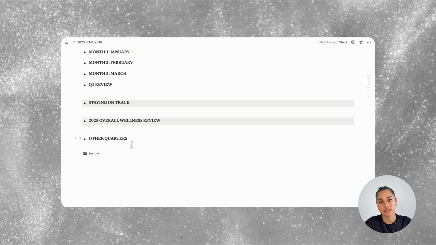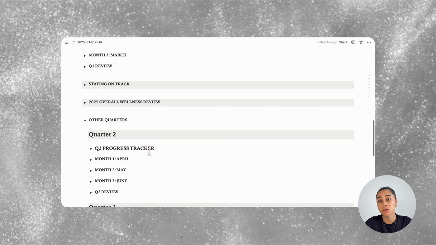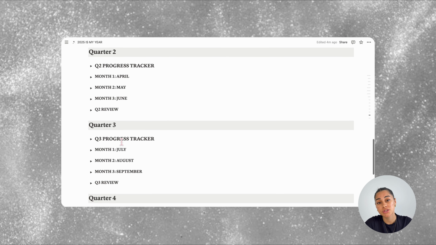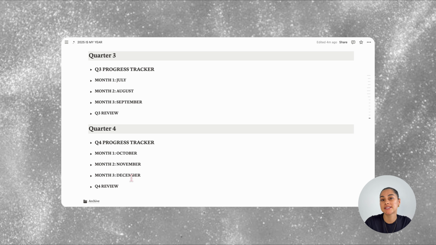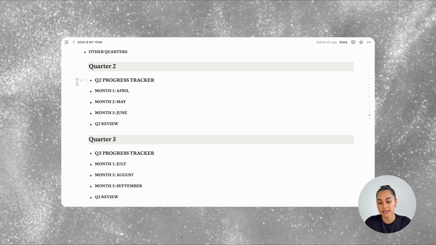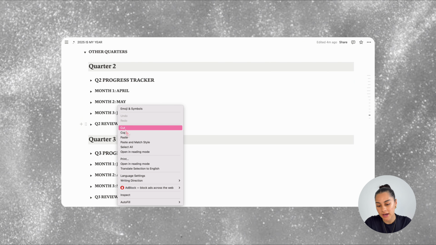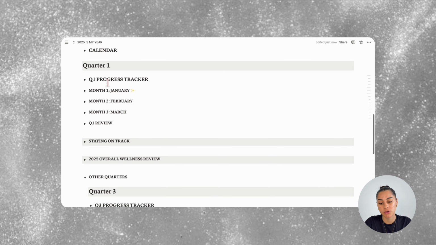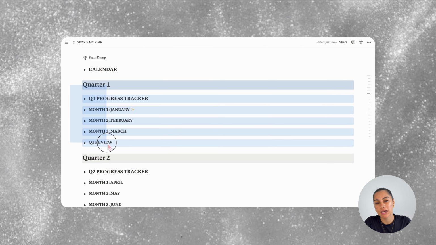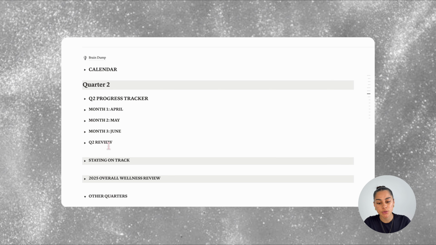Next is other quarters. In this toggle are the other quarters in the year, so quarter 2, 3, and 4. To start a new quarter, you'll highlight these lines, then cut and paste it to where the last quarter is. Then you want to highlight and cut the last quarter.